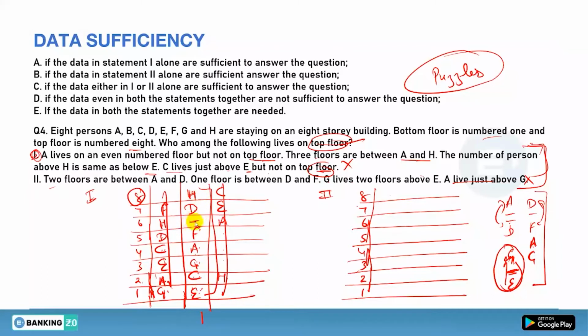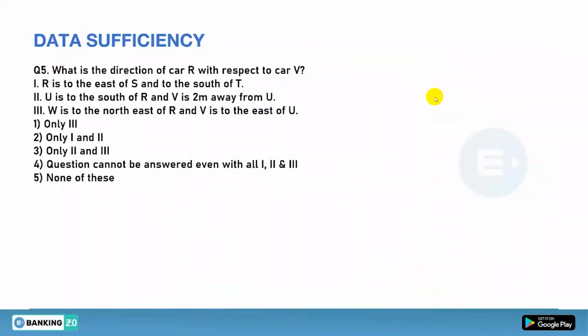We don't care about the 6th one because the last person will come here, but we don't care. Why? Because we need the person that is on the top floor. So now you are getting your answer, that is H. So after combining you are getting your answer. So option D will be the right answer. Clear or not? Done.